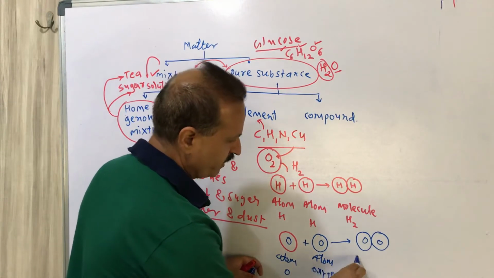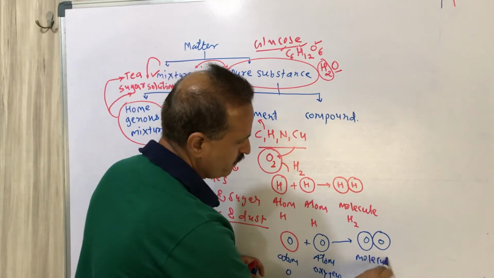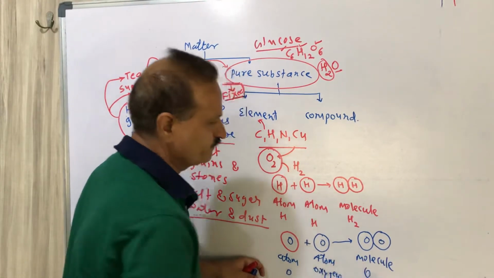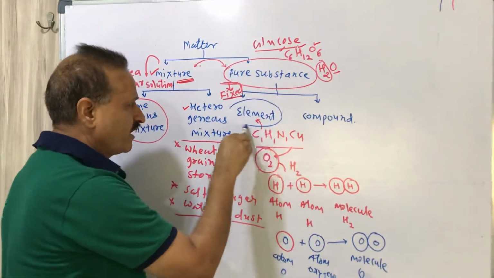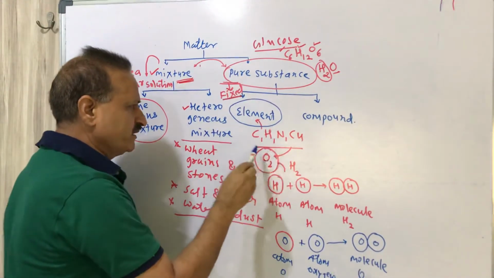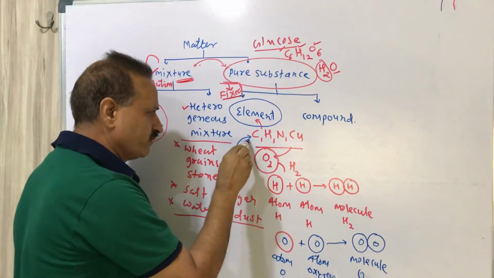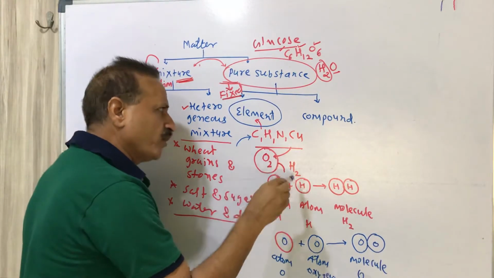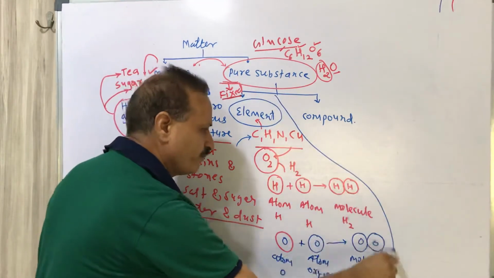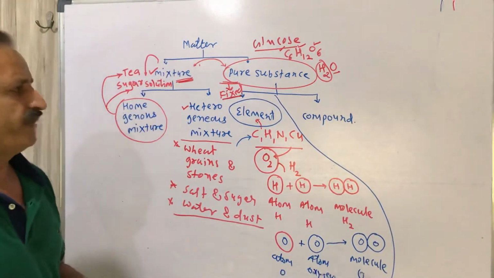Atom oxygen and molecule O2. So these all are examples of elements. Elements contain the same atom, either as a single atom or in the form of a molecule. These are the examples of elements.